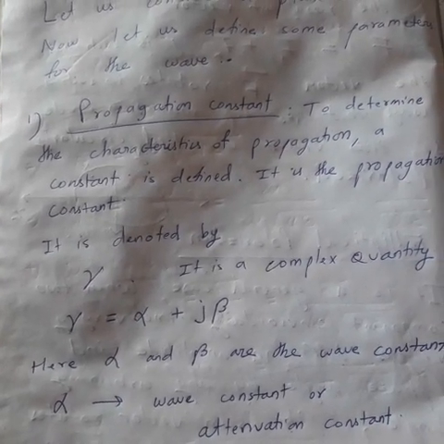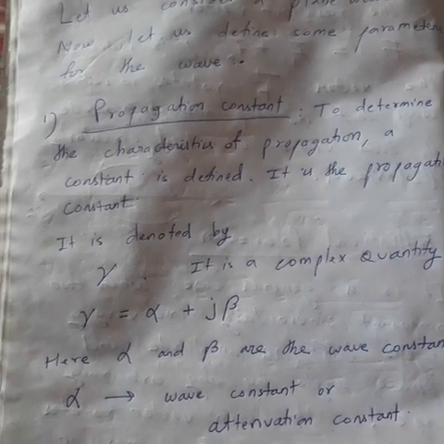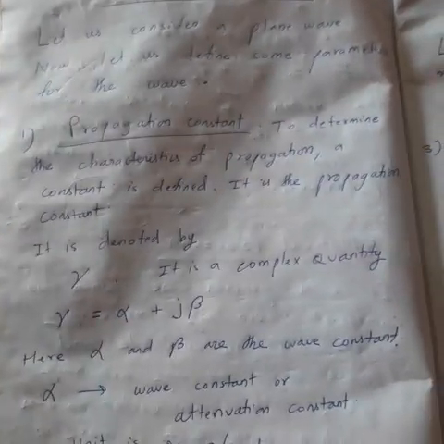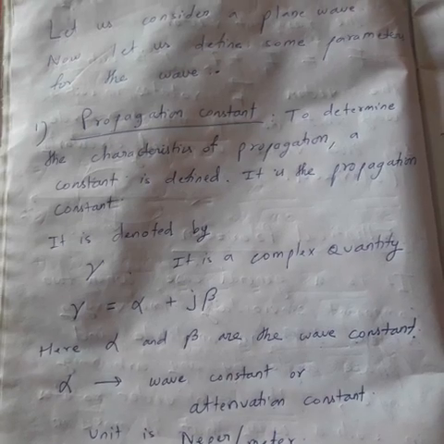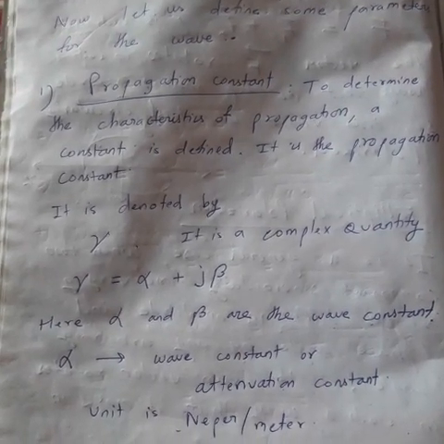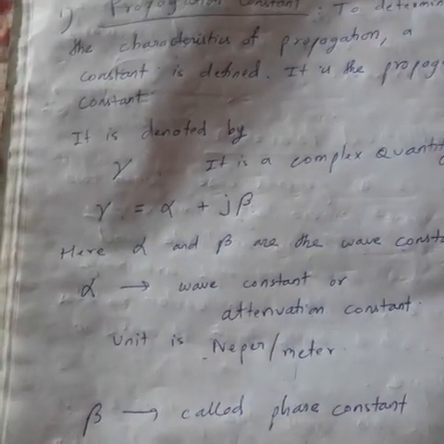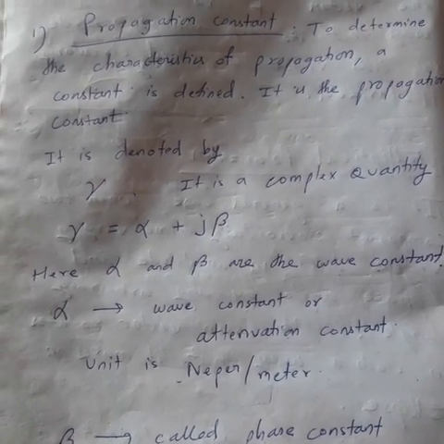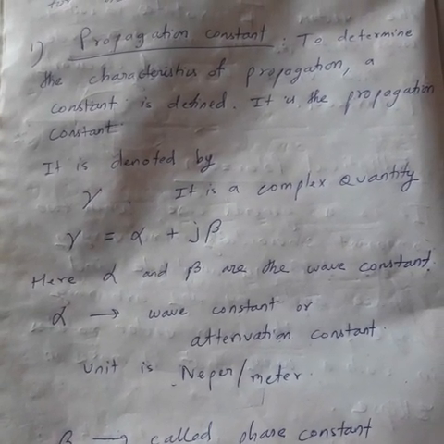Now propagation constant is a complex number. If you recall, a complex number is in the form of what? A plus jb. Similarly, the propagation constant is in the form of alpha plus j beta, where alpha and beta both are wave constants.